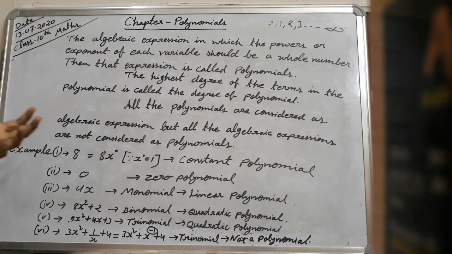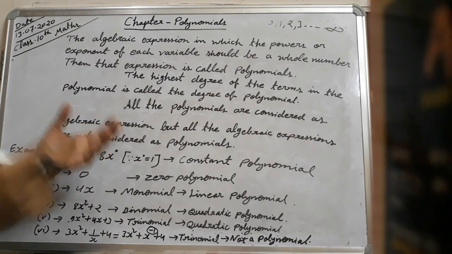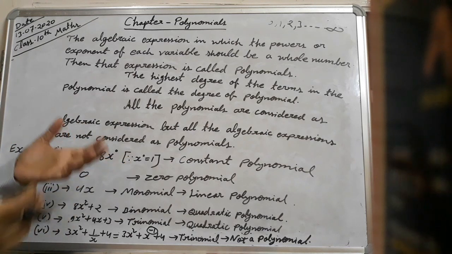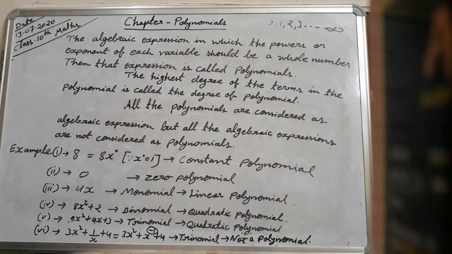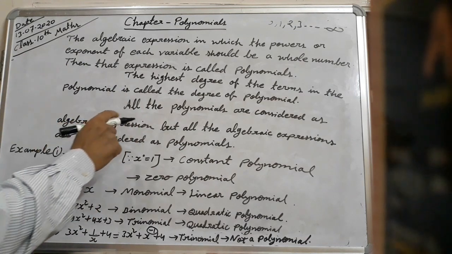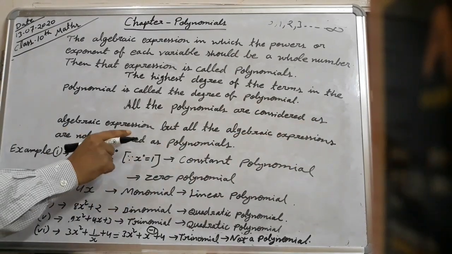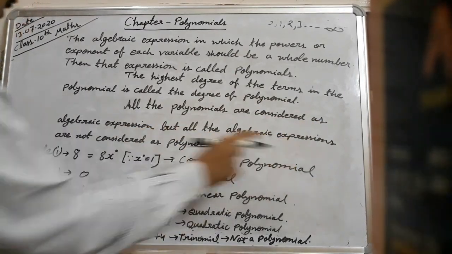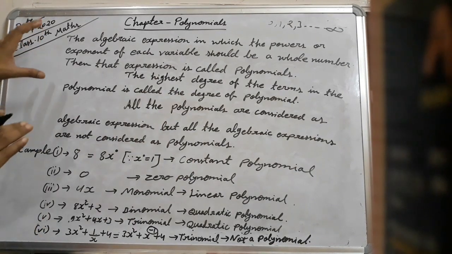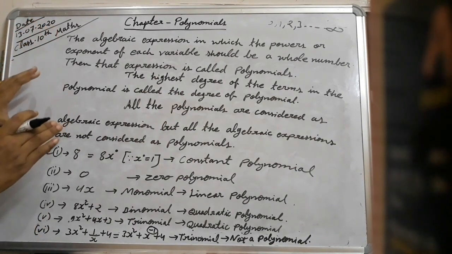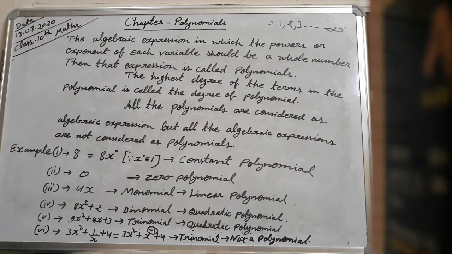Again, all polynomials are considered algebraic expressions, but not all algebraic expressions are polynomials. Now we will understand all this definition by some examples.